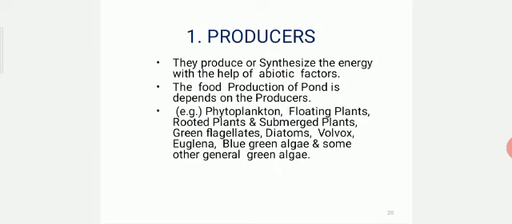They produce or synthesize energy with the help of abiotic factors. The food production of a pond depends on the producers. Examples: phytoplankton, floating plants, rooted plants and submerged plants, green flagellates, diatoms, volvox, euglena, blue-green algae and some other green algae.